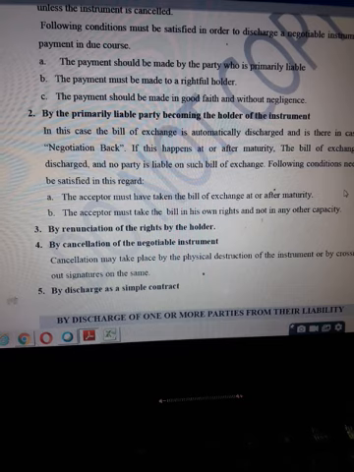So the debtor and the creditor become one and the same person. So there is no question of making payment or receiving payment. So in that case, the instrument is said to have been discharged from payment.